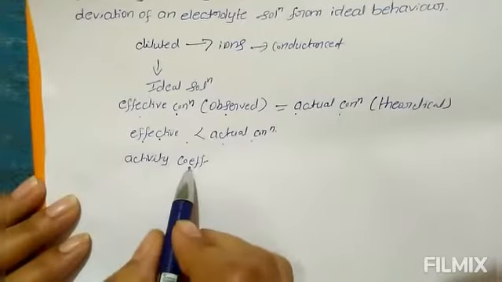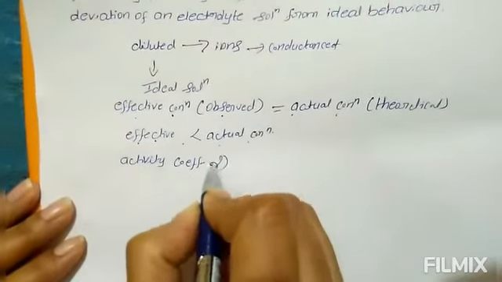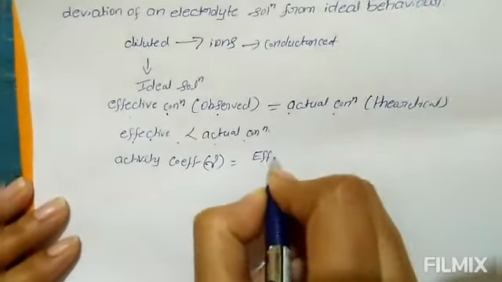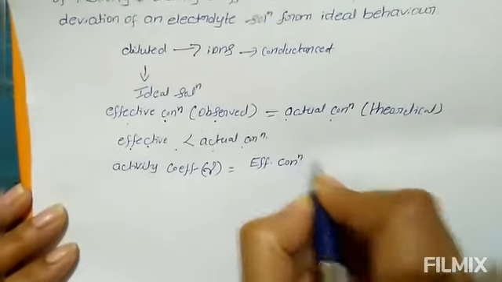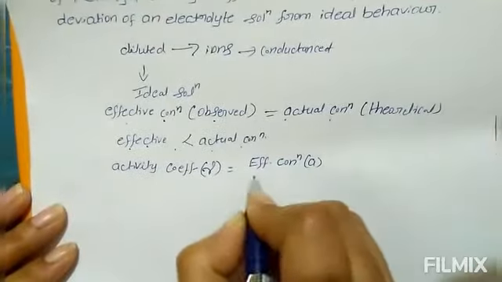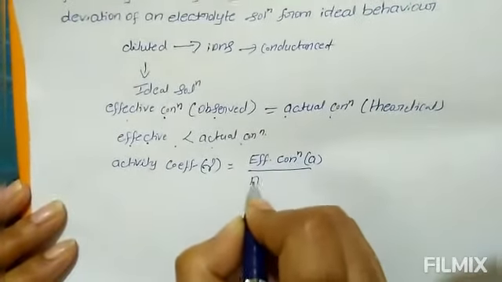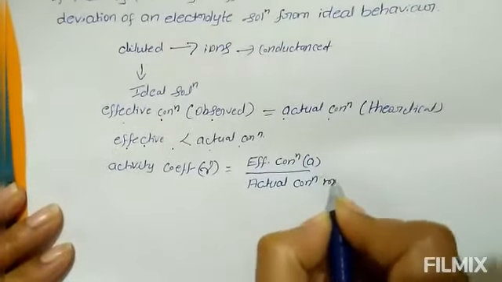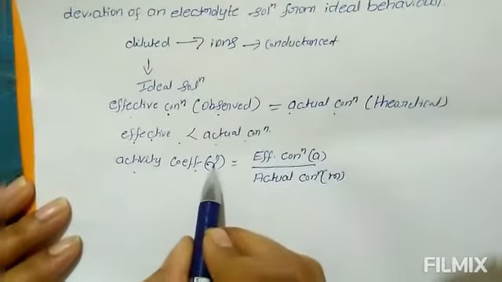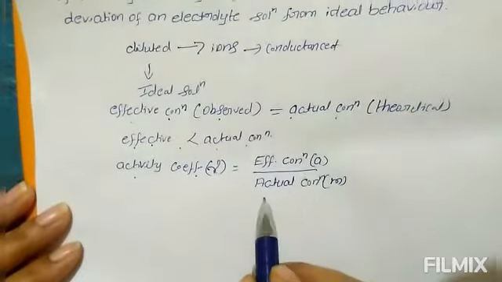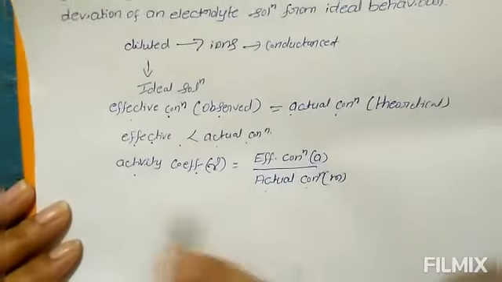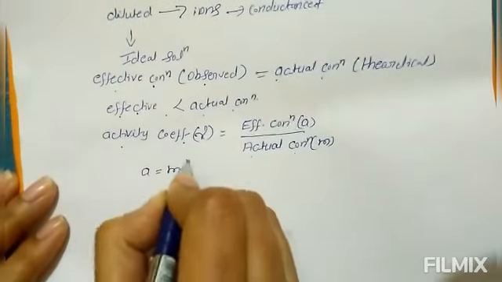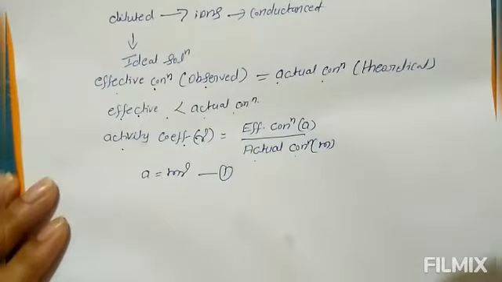According to this, activity coefficient, denoted by gamma, is equal to effective concentration, denoted by A, divided by actual concentration, denoted by M. So activity coefficient gamma equals effective concentration divided by actual concentration, or A equals M into gamma. This is the first equation.